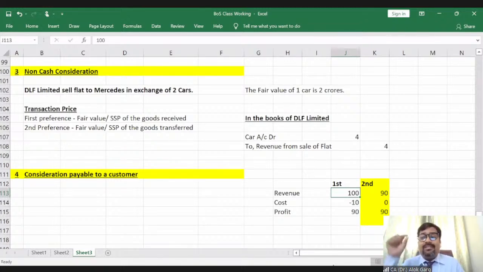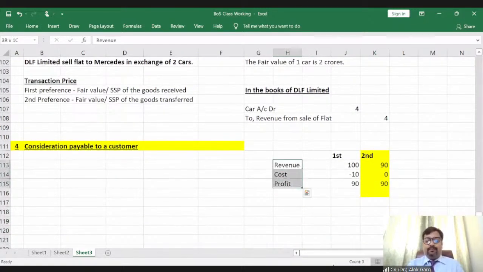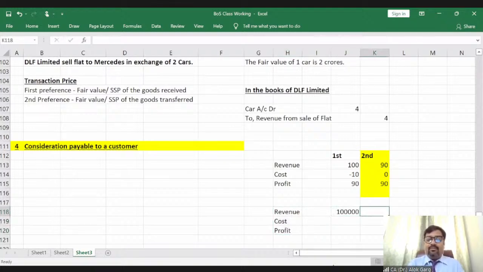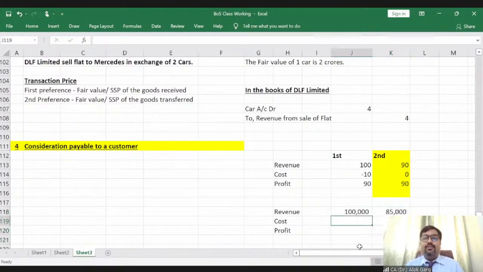Now tell me whether this television vendor has to recognize revenue as per situation number 1 or as per situation number 2. I mean to say whether this television vendor has to recognize revenue at rupees 1 lakh or he has to recognize at 85,000. Tell me what is the right scenario. For understanding what is the right scenario, whether it is 1 lakh or 85,000, you need to understand the amount which is paid by this television vendor to its customer. Is it for the distinct goods and services? Answer is yes, it is for the distinct goods and services.